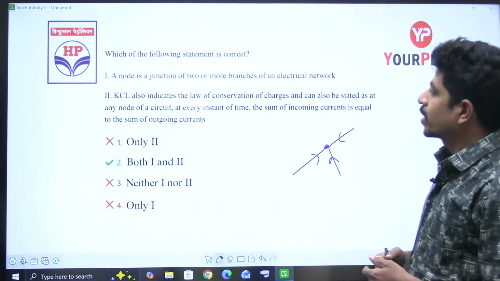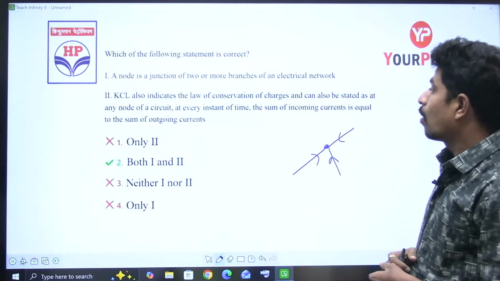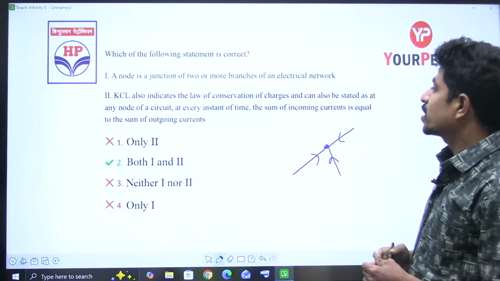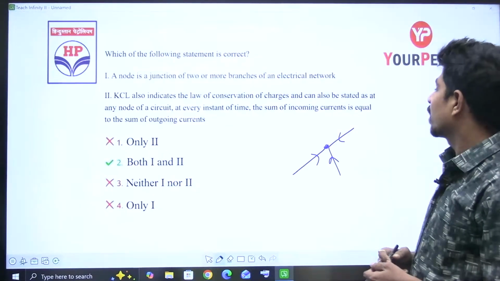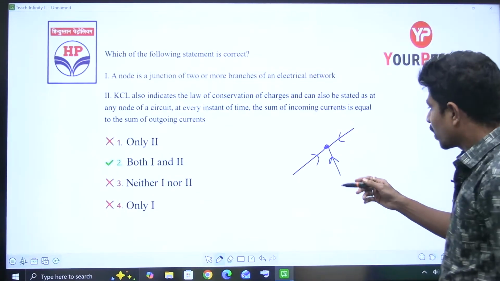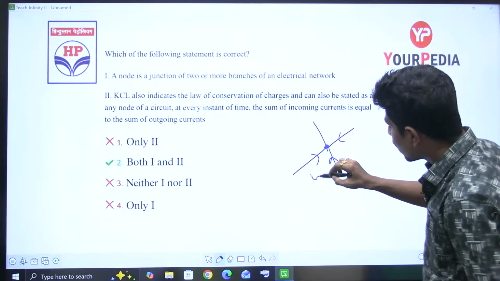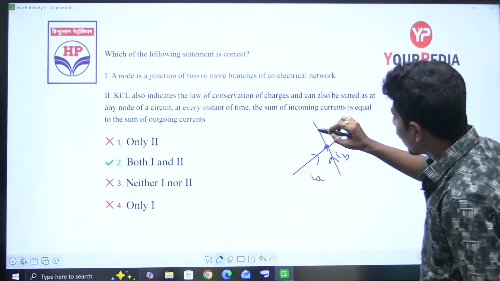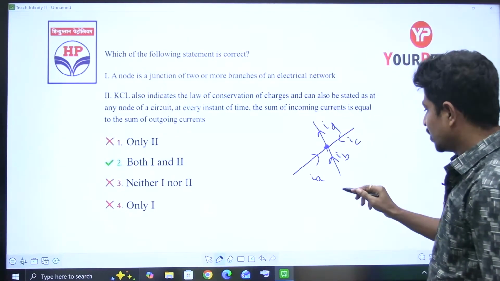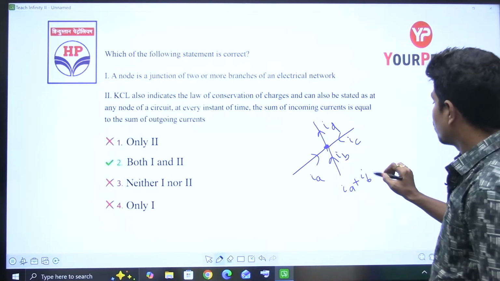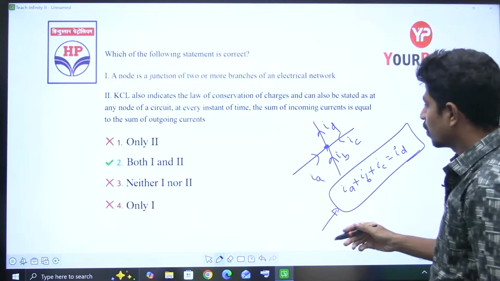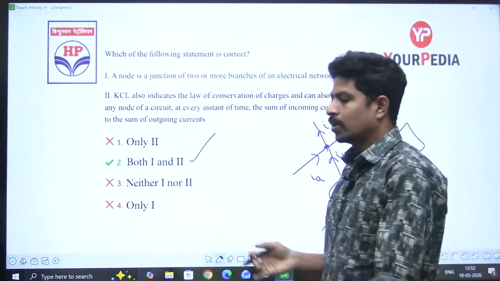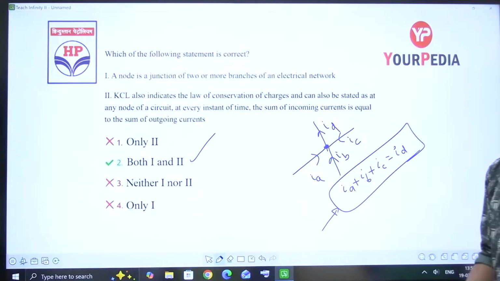Perfect. Next, KCL also indicates the law of conservation of charges and can also be stated as: at any node of a circuit, at every instant of time, the sum of incoming currents is equal to the sum of the outgoing currents. Suppose this is IA, IB, this is IC, and ID is outgoing. Then IA plus IB plus IC is equal to ID, right? Both 1 and 2 are correct.